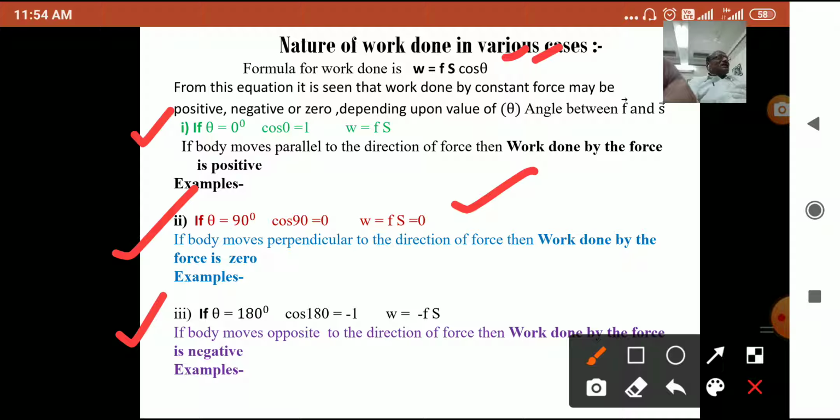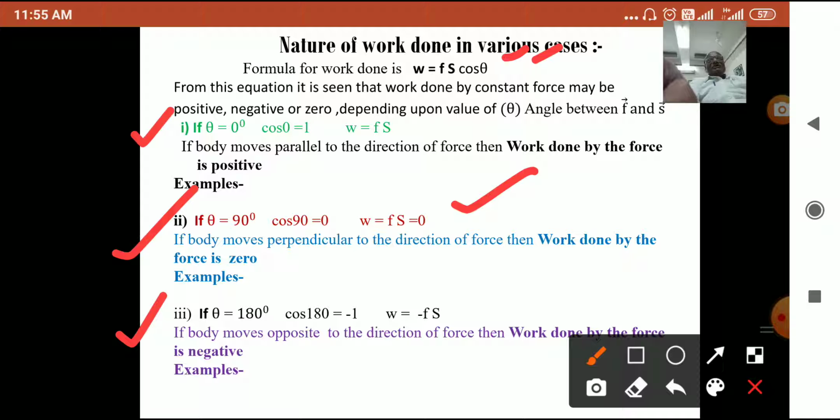Now there are a number of examples where we observe such a case. First, when a body is made to slide over a rough surface, the work done by the frictional force is negative, because the directions of the frictional force and the displacement are opposite, that is, the angle between them is 180 degrees. Second, when positive charges are moved towards each other, the work done by the electrostatic force between them is negative, because the electrostatic force and displacement are in opposite directions, that is, at 180 degrees.